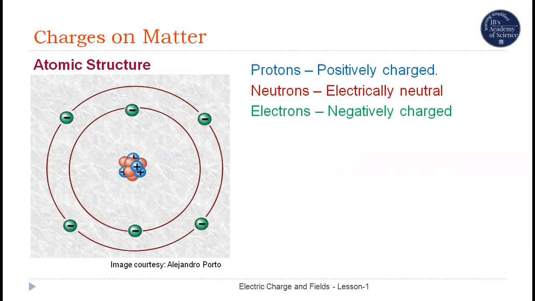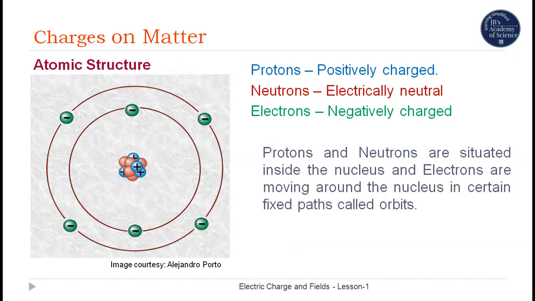Protons are positively charged particles in the atom. Neutrons are electrically neutral particles in the atom, and electrons are negatively charged particles. Protons and neutrons are situated inside the nucleus of the atom, and electrons are moving around the nucleus in certain fixed paths called orbits.